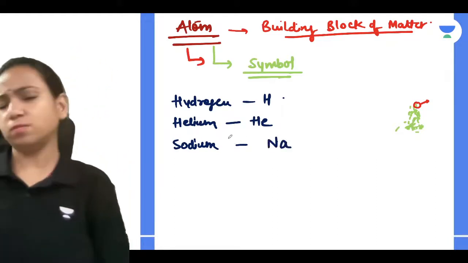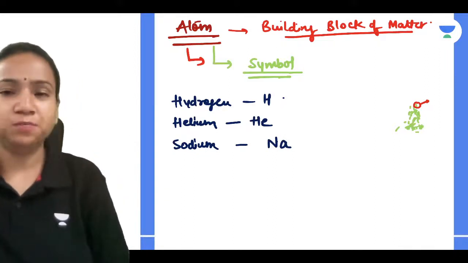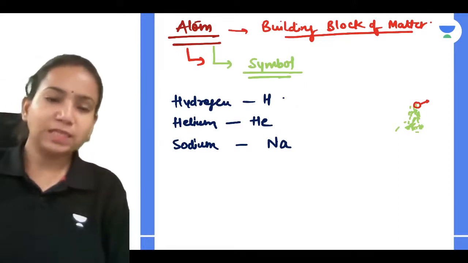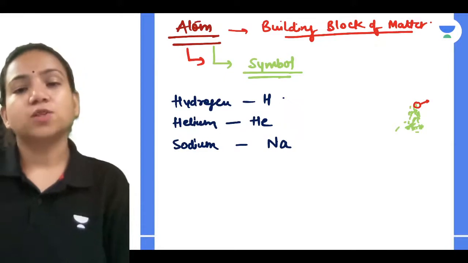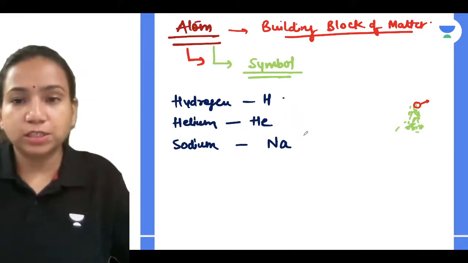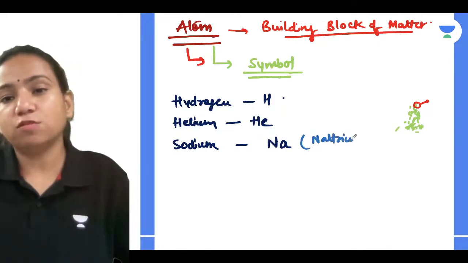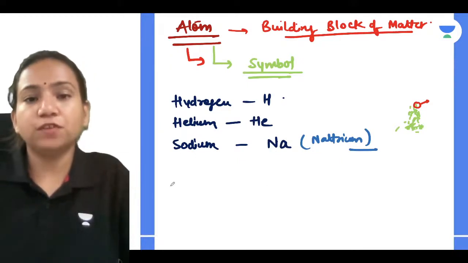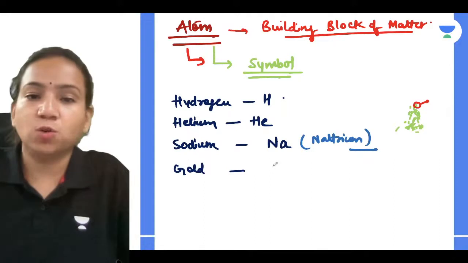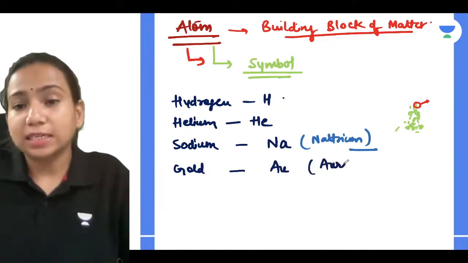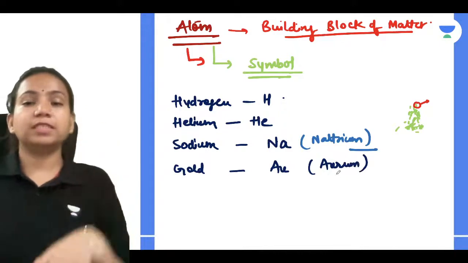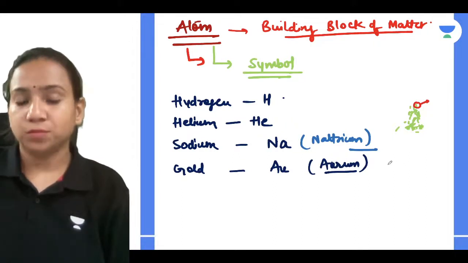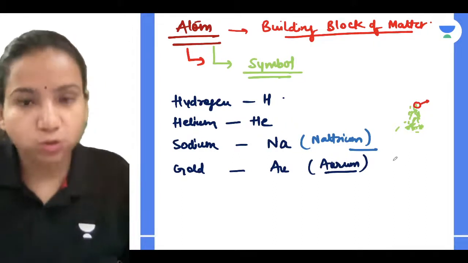But you must be thinking, for hydrogen we gave the symbol H, coming from the name. Helium, we give the symbol He, again coming from the name, right? But for sodium, why is the symbol Na? What is the reason for it? It's very simple. The sodium symbol is Na because the Latin name of sodium is natrium. Anytime you see a symbol of an element which is different from the name, like gold is Au, it's because its Latin name is aurum, and that's why we gave the symbol Au. So all these things we can understand.